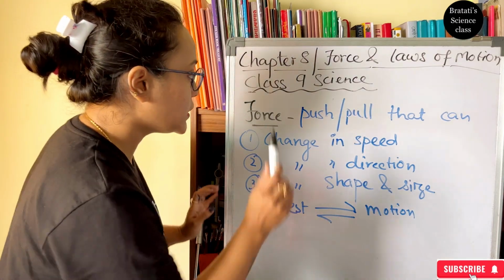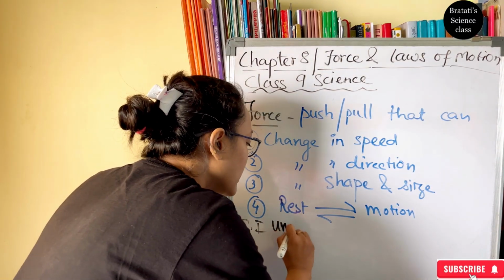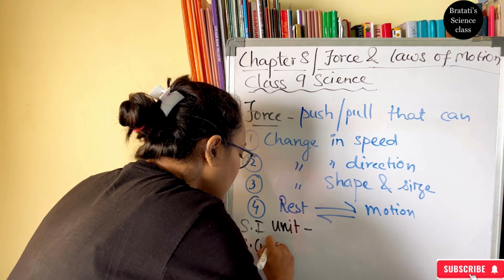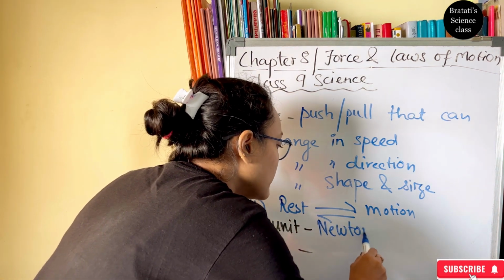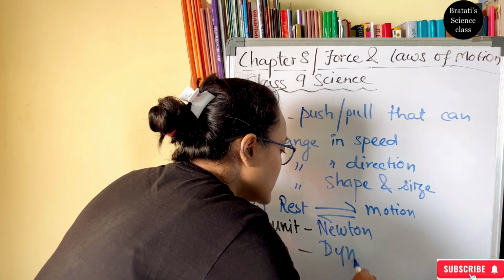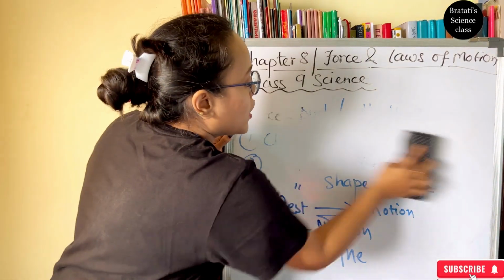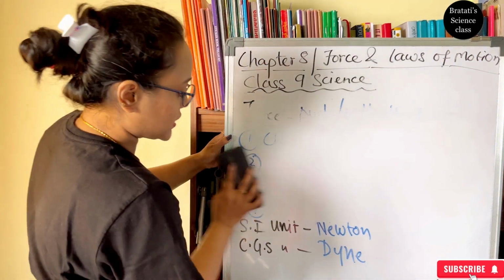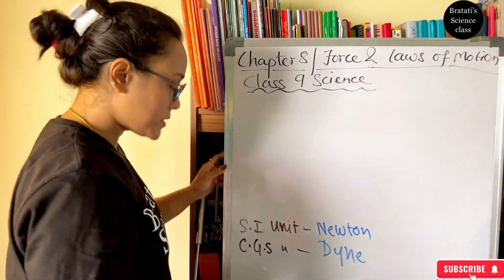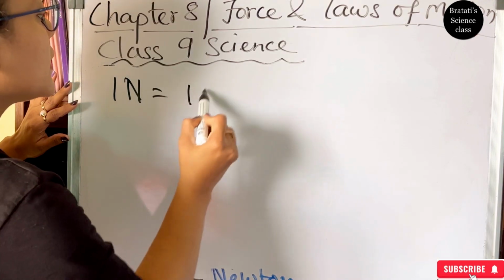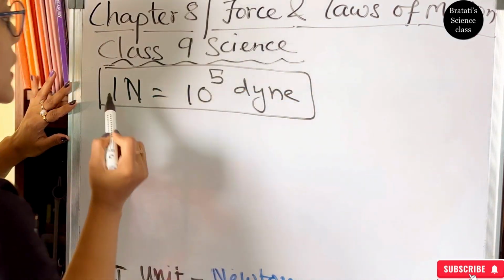Now force, the SI unit of the force and the CGS unit of the force. The SI unit is Newton and the CGS unit is dyne, and the conversion, like we can say 1 Newton equals 10 to the power 5 dyne, which is required for solving the sums. 1 Newton equals 10 to the power 5 dyne. Remember this for any sum.